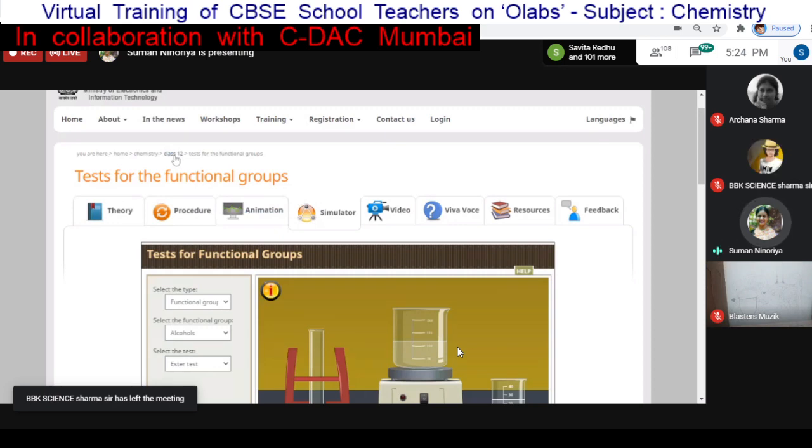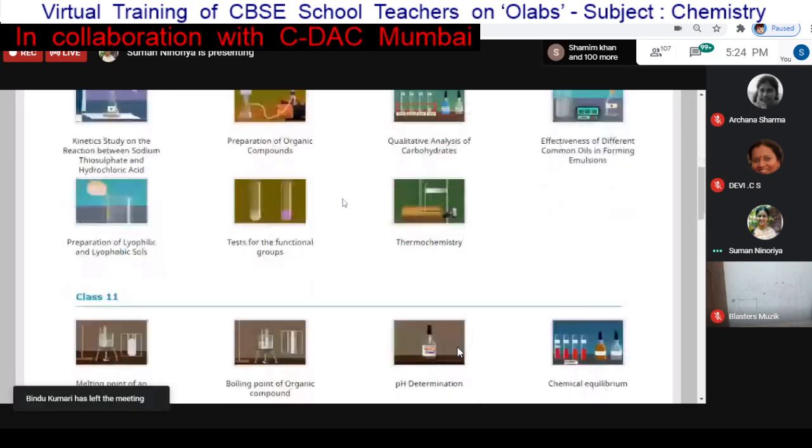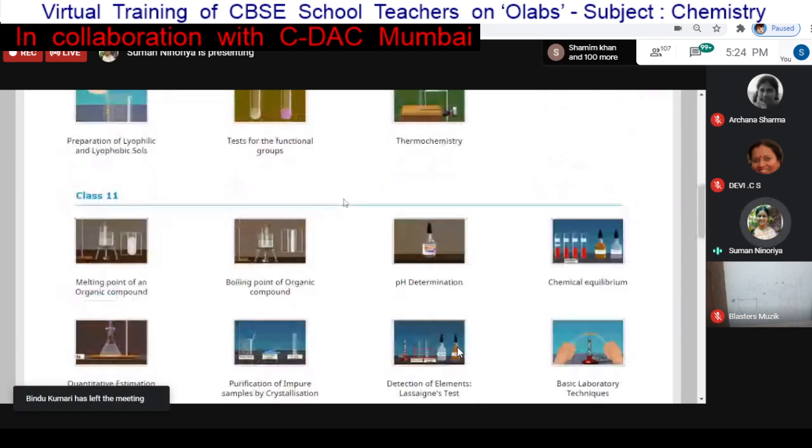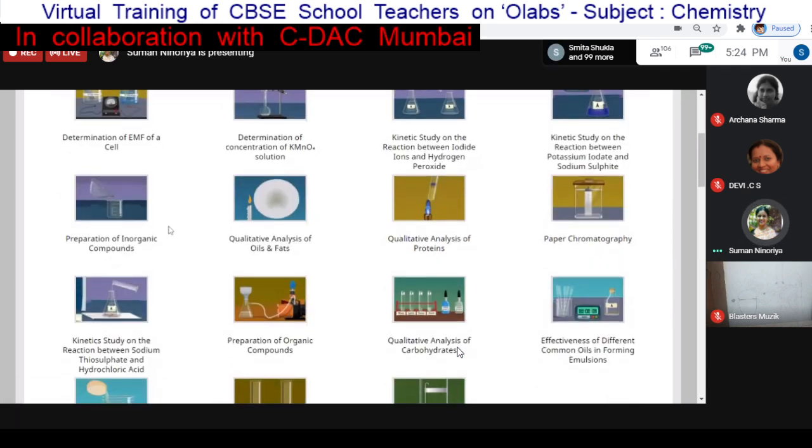Now we will quickly see another experiment. Other experiments are also there, like there is one experiment for determination of EMF of a cell. In this icon itself you can see there is a voltmeter. So you can also note down the voltage, current, whatever is required in this experiment with the solution. So that facility is also there.